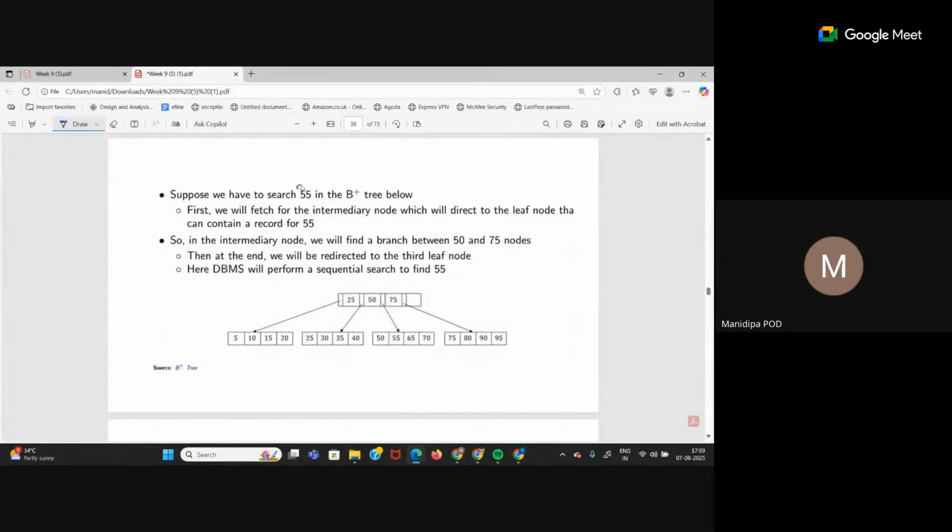Now suppose we have to search 55 in the B plus tree given here. How will you do that? Start with the root node, right? So in root node 25, 50, 75. You tell me between which two key values can I find 55? Between 50 and 75, right?